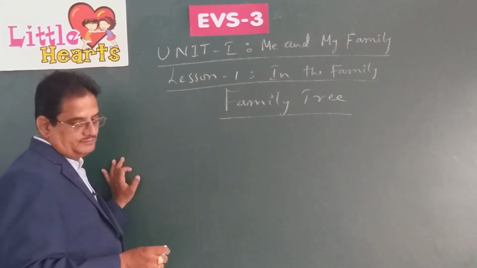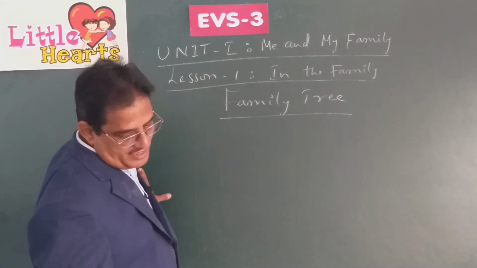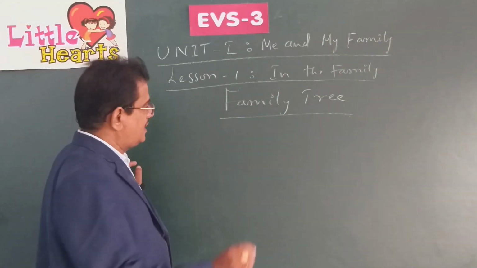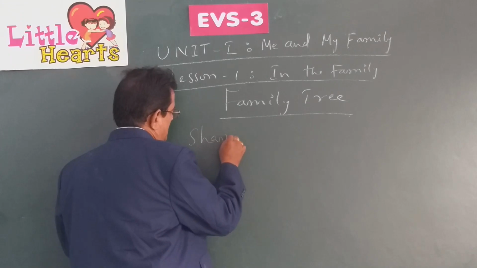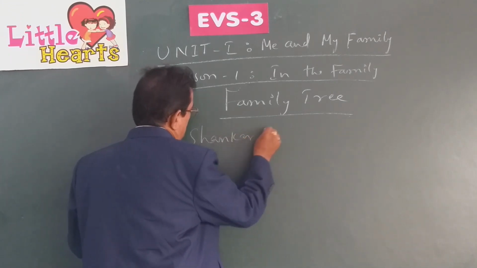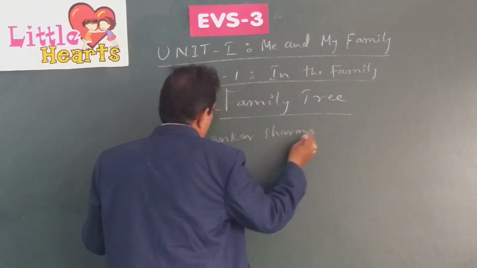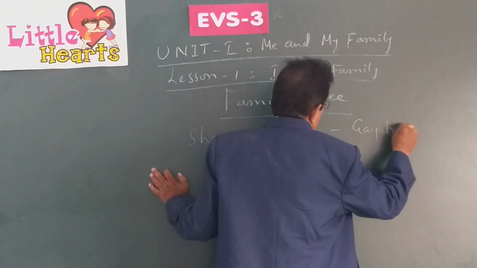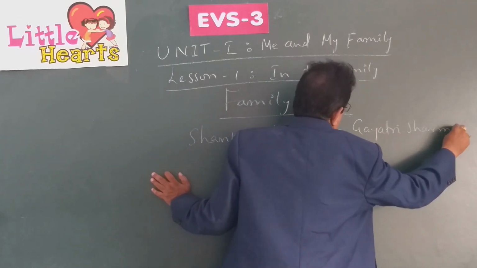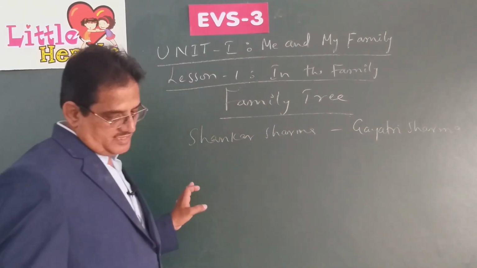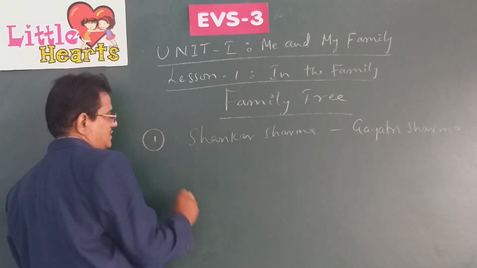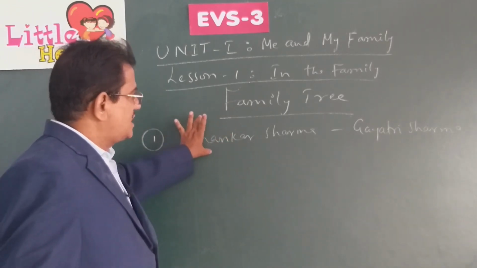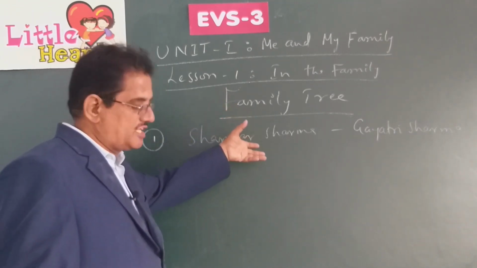For example, there is a family tree given there of Shankar Sharma and his wife Gayatri Sharma. This is the first generation. See how these family members of Shankar Sharma and Gayatri Sharma are closely related to each other.